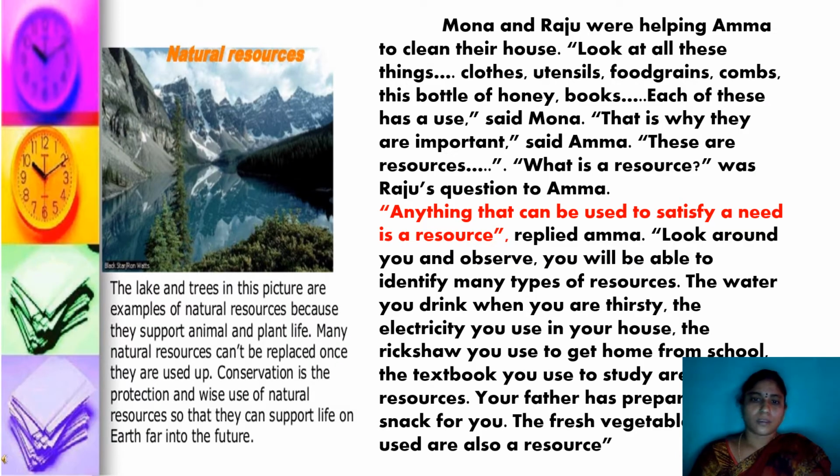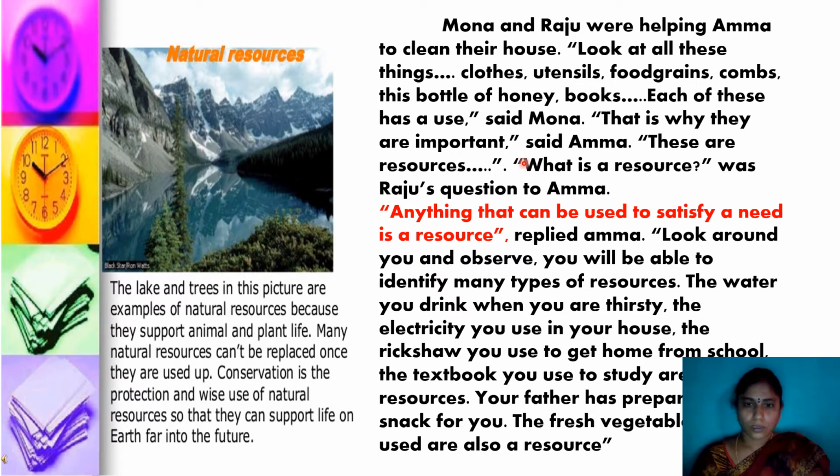From your textbook part, Mona and Raju were helping Amma to clean their house. Look at all these things in your house: clothes, utensils, food grains, comb, bottle of honey, books. Each of these has a use. Yes, everything we are using, many products we are using in our regular life. That is why they are important, said Amma. These are resources. What is a resource was Raju's question too. Why we are using them, and from where we are getting all these products, is a question here.